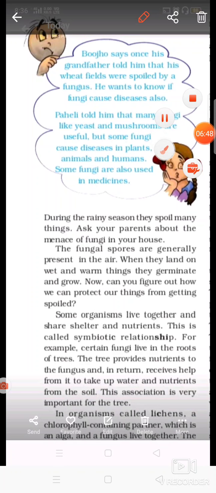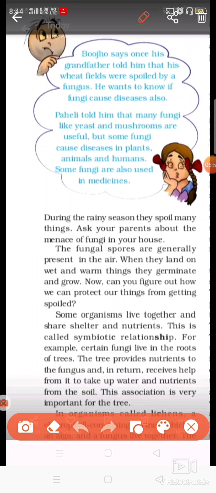That is why these are also known as decomposers. You can see that in the rainy season, when wood is wet, fungus grows on that, and they spoil the food material and the wooden material also.